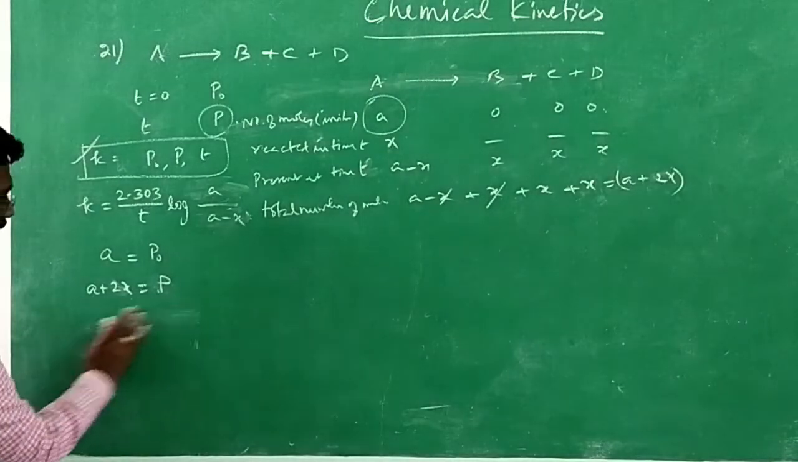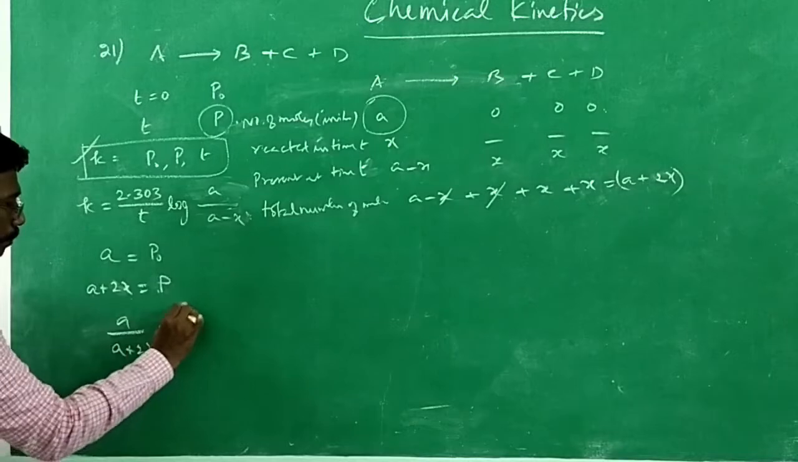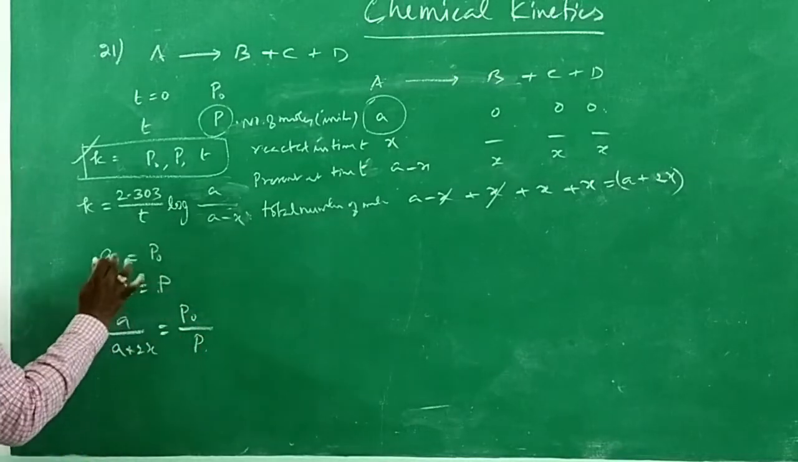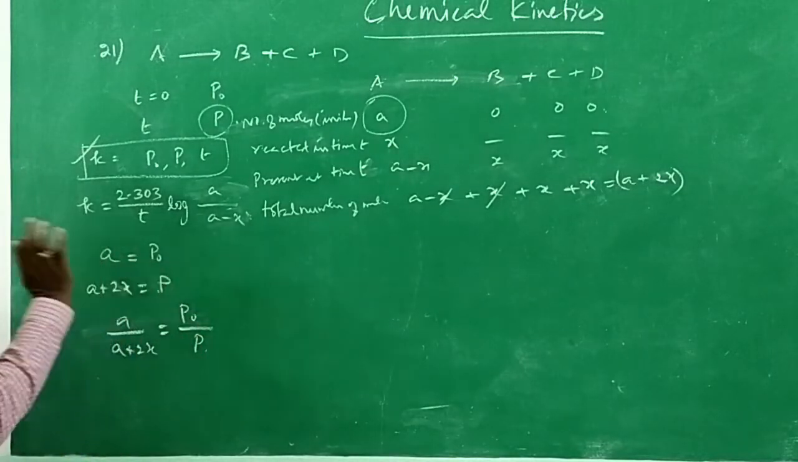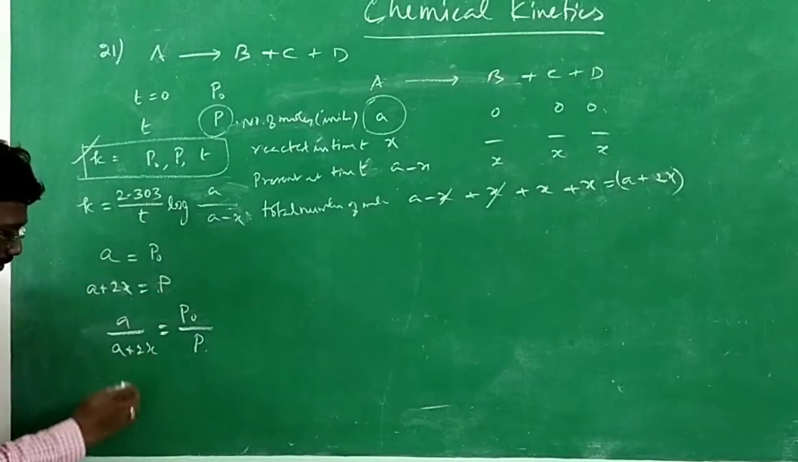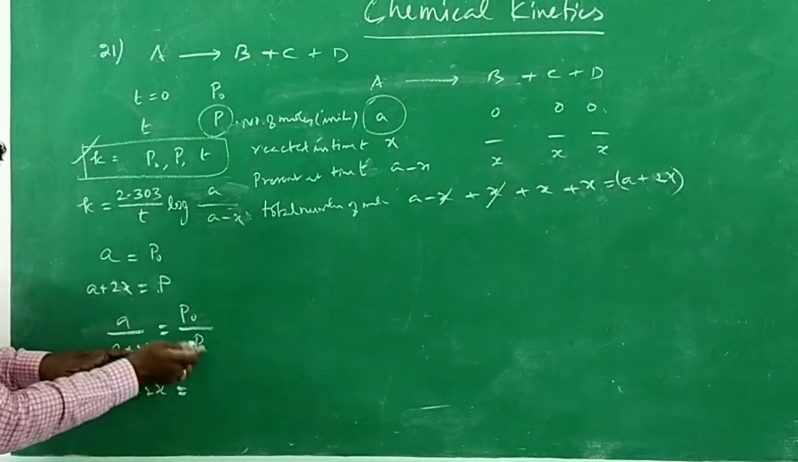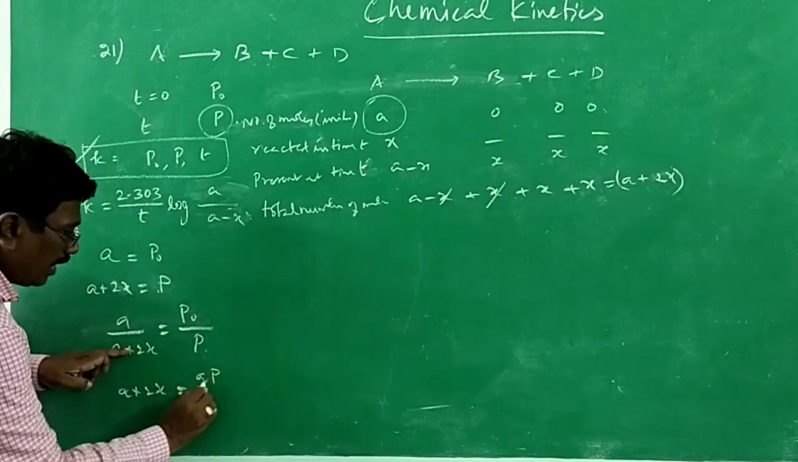Or else, let me go in this way. A by A plus x is equal to P naught by P, because we want to express A and A minus x in terms of P naught and P. So, A divided by A plus x is equal to P naught divided by P. Now I want A plus 2x. So A plus 2x is equal to, when it comes over here, AP by P naught.